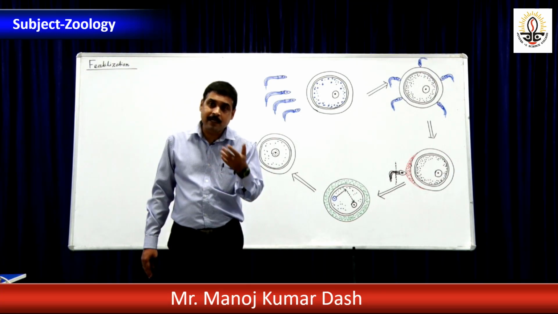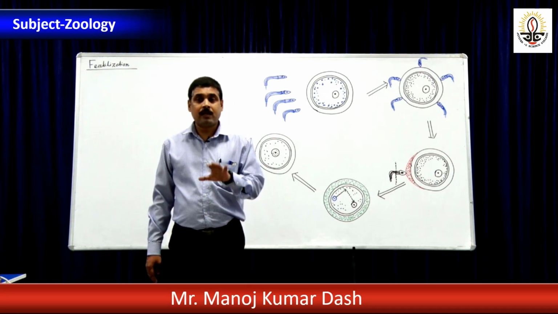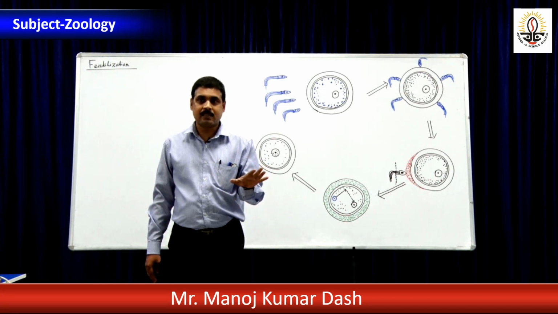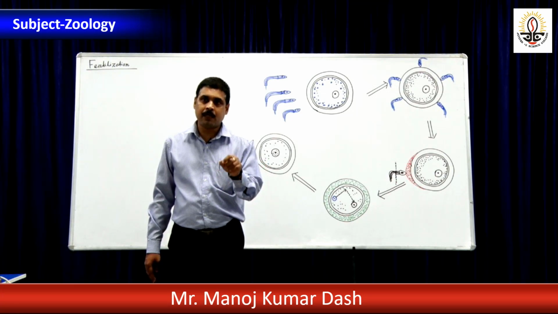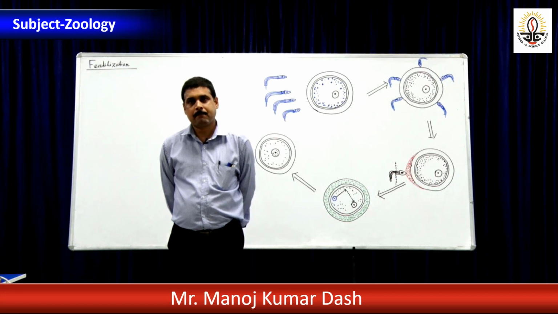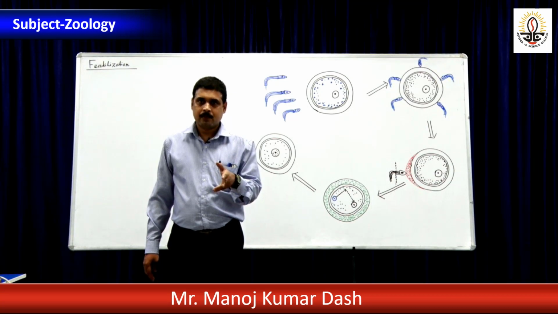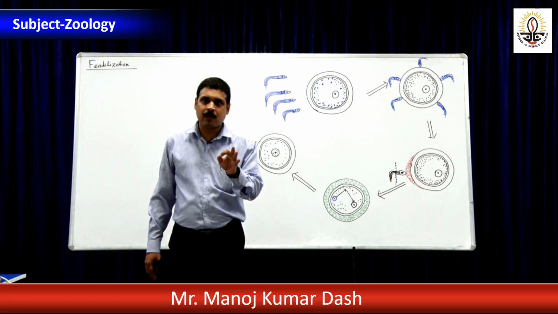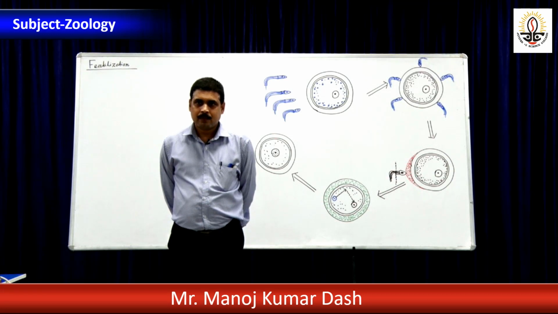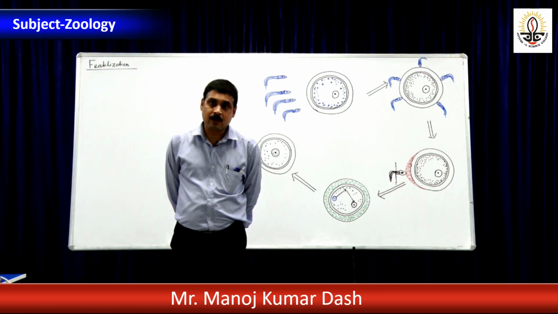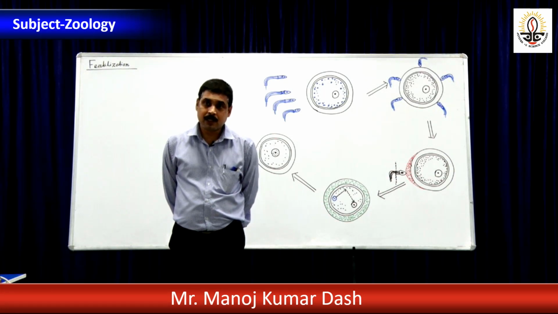What is pre-vitellogenesis, and what are the significant changes occurring in pre-vitellogenesis? What is a polar body and how is it formed? What is the significance of the polar body? All are essential concepts in gametogenesis.